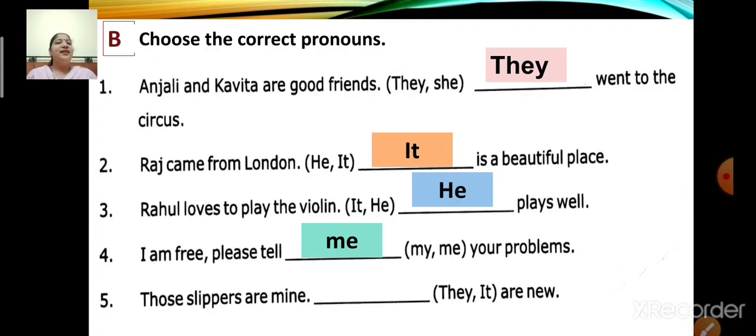Okay, next, number 5. Those slippers are mine. Dash are new. In the bracket, there are two pronouns, they and it. So children, choose the correct pronoun. Which is the correct pronoun? Yes, you are right. The correct pronoun is they are new. Here we are talking about slippers. So we'll write they are new.